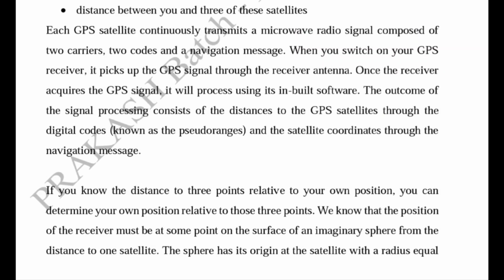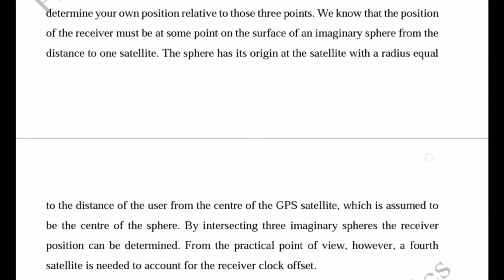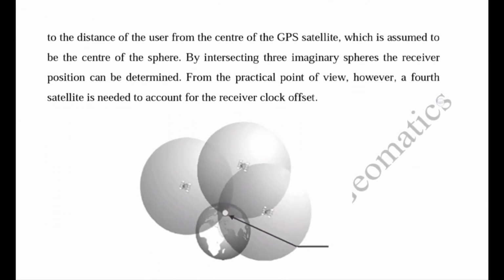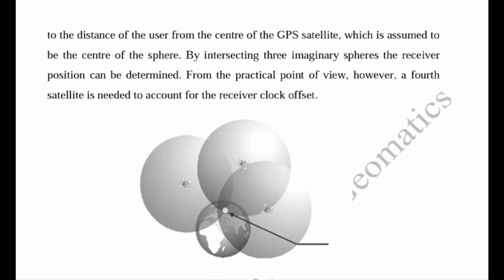The concept is that every satellite has an imaginary sphere on which the unknown position lies. The satellite is the center of the sphere, and the radius equals the distance between the user and the satellite. The intersection of these 3 spheres lies on the position of the receiver.